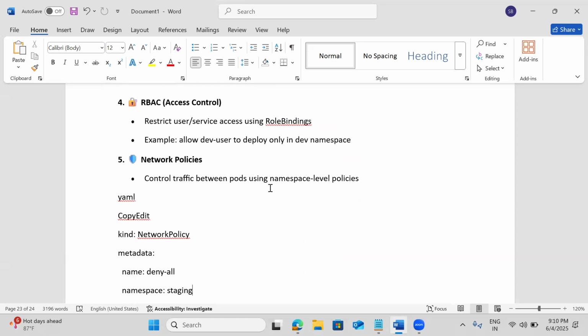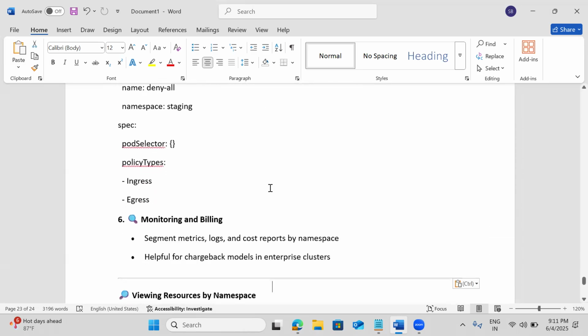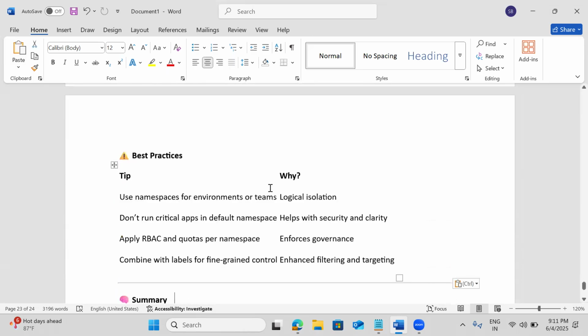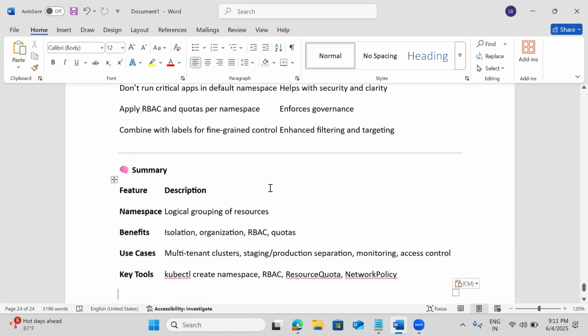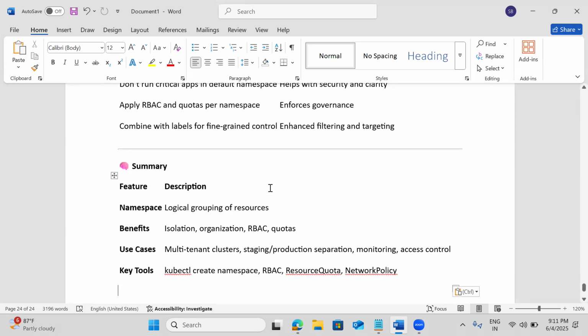And for access control, I don't want to give developers access to my QA or production namespaces. For that we can enforce RBAC also. So that is the concept of Kubernetes namespaces. Definitely in production we'll have multiple namespaces and we need to work on them. Logically, it provides a virtual cluster for us.